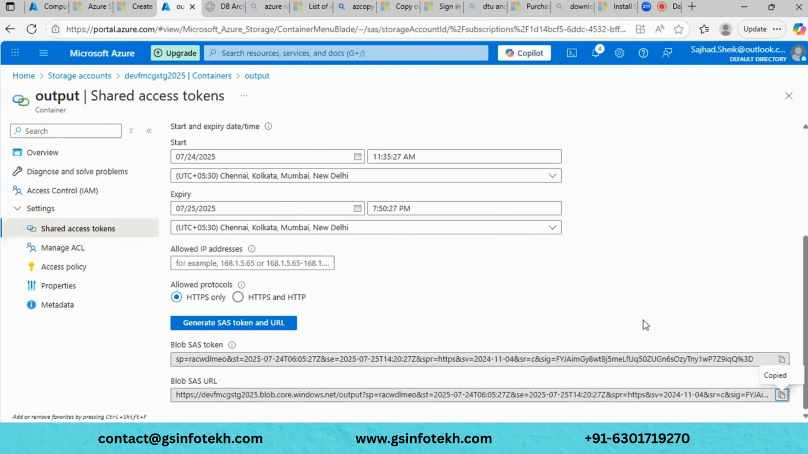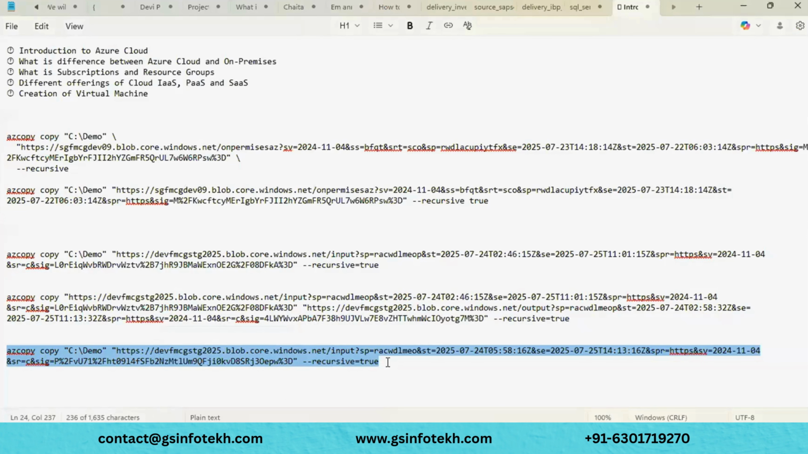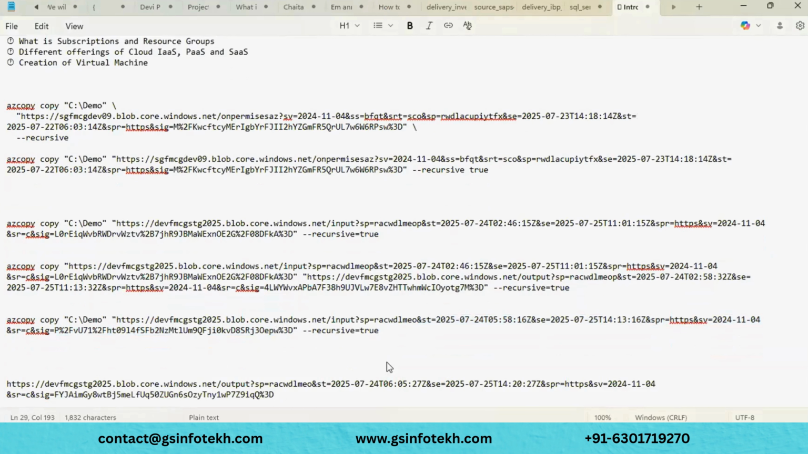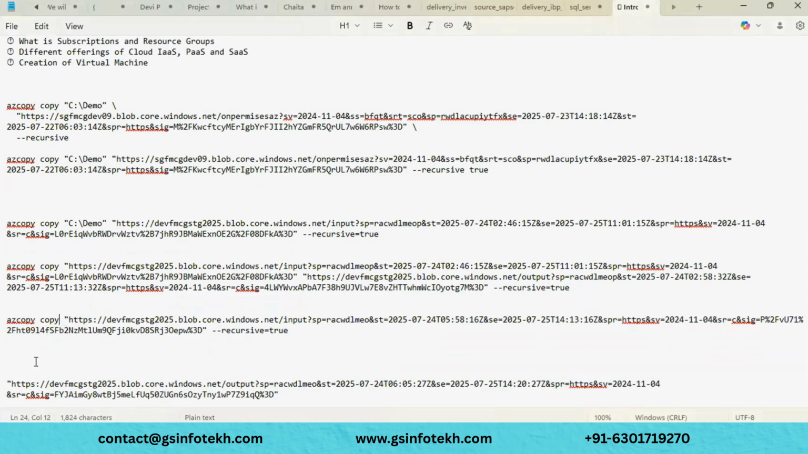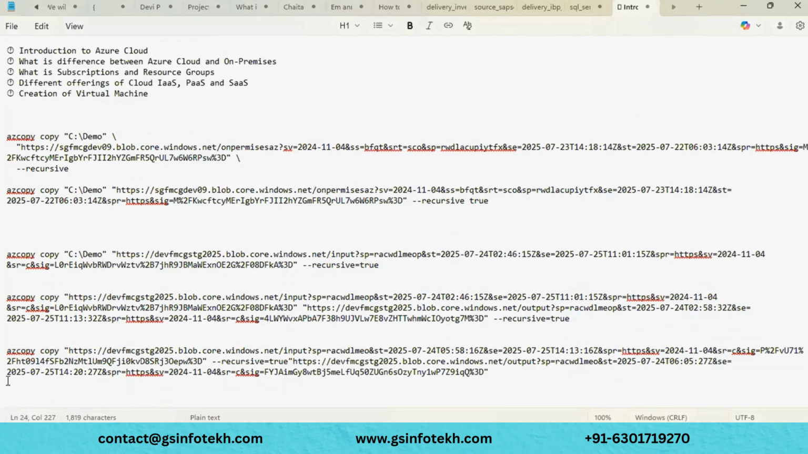Let me copy this URL. And now let me go to the notepad. I will paste it here like this. Now here I will remove this one, and this one, and I will remove this one as well. I will paste it next to this.